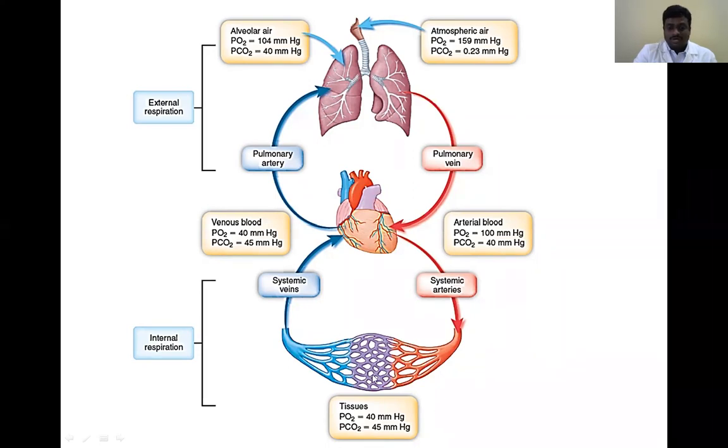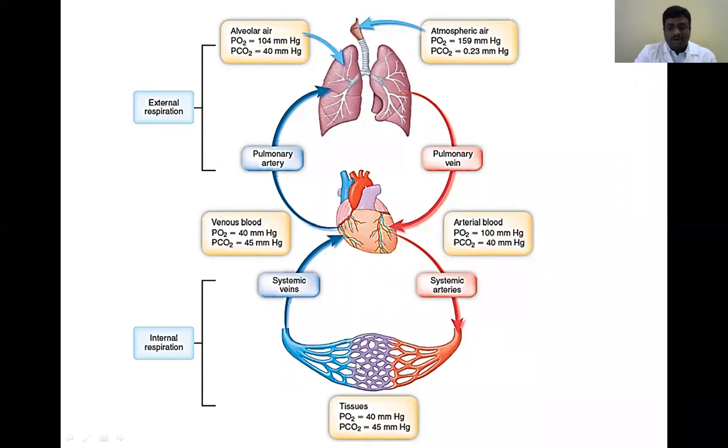So here the partial pressure of oxygen is 40 mm of Hg. PCO2 is 45 mm of Hg. So here, if you compare to arterial blood, the oxygen concentration is reduced in the capillaries and also the systemic veins. So here it is 100 mm of Hg, and here 40 mm of Hg,